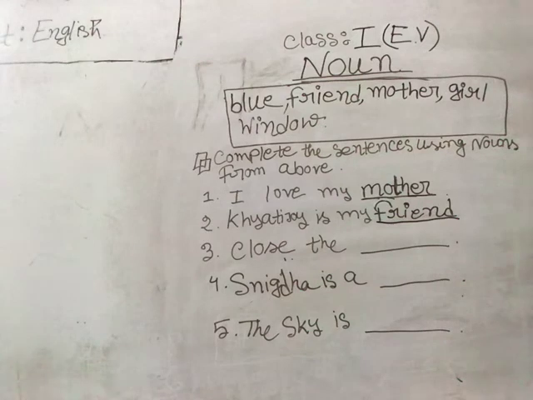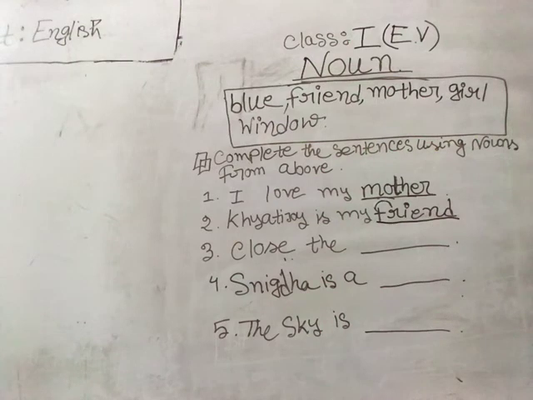The next one is: close the dash. So close the dash, that means you are being asked to shut something. So it can't be a man or a person. Let us see: close the blue? No. Close the friend? Who can close a person? A person can't be a thing. No, a mother? No. Girl?